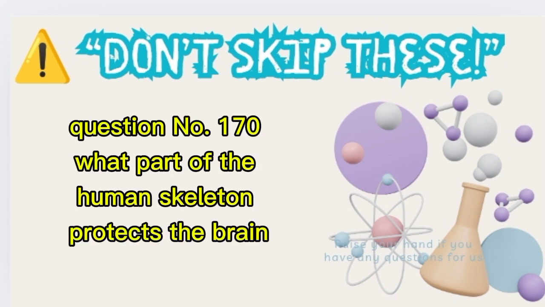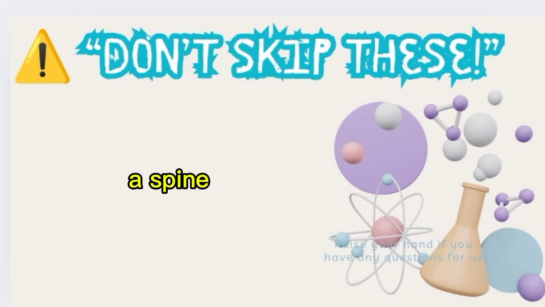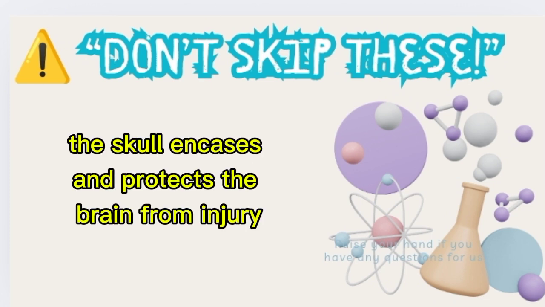Question number 170. What part of the human skeleton protects the brain? A. Spine. B. Skull. C. Rib cage. Correct answer: skull. The skull encases and protects the brain from injury.